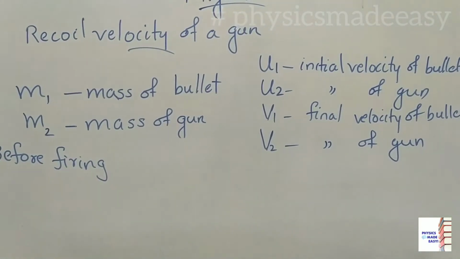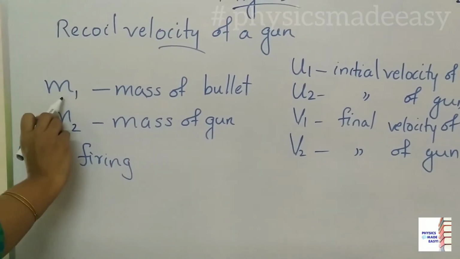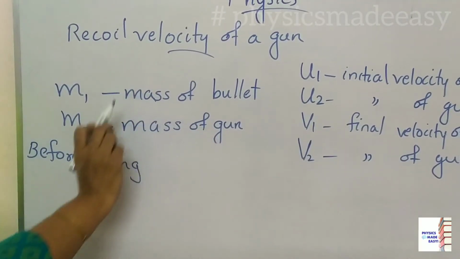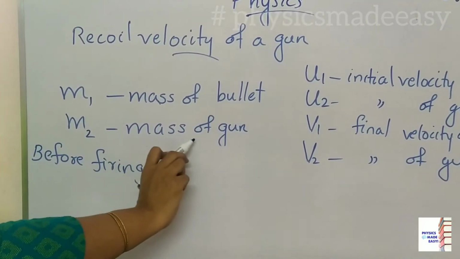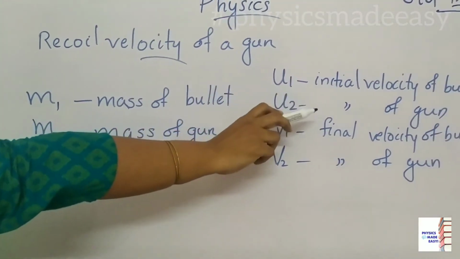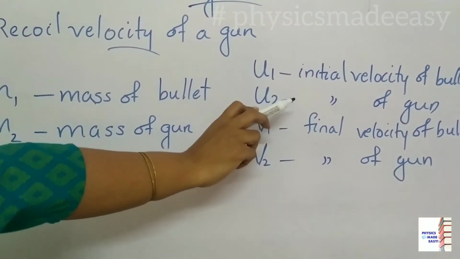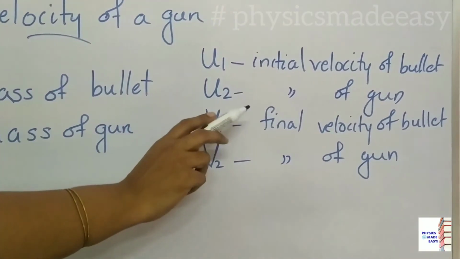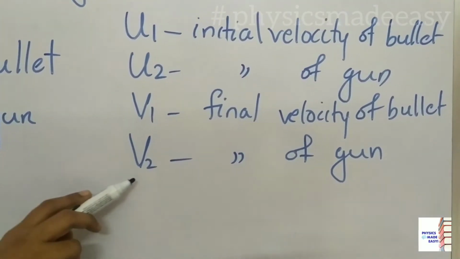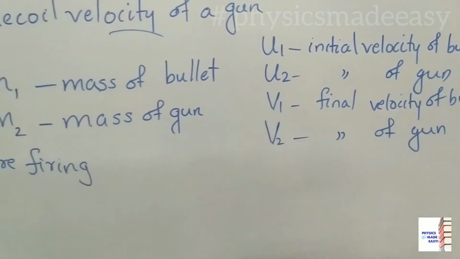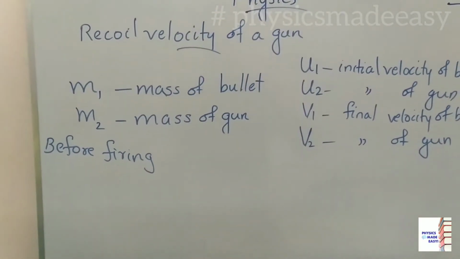So here we have to consider m1 as the mass of bullet, m2 as the mass of gun. Then u1 initial velocity of bullet, u2 initial velocity of gun, v1 final velocity of bullet, v2 final velocity of gun.